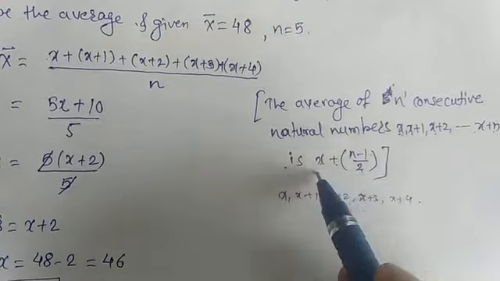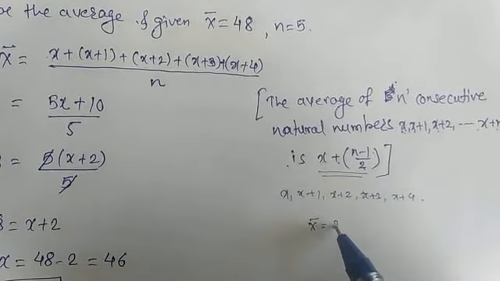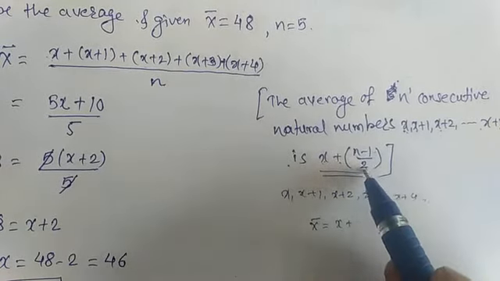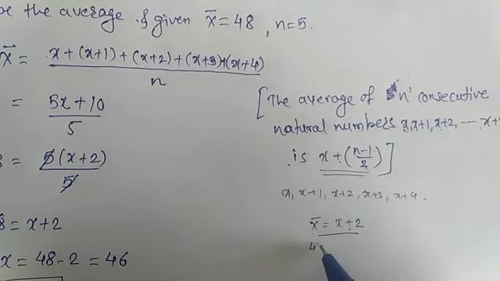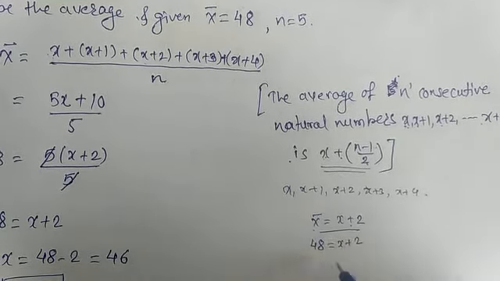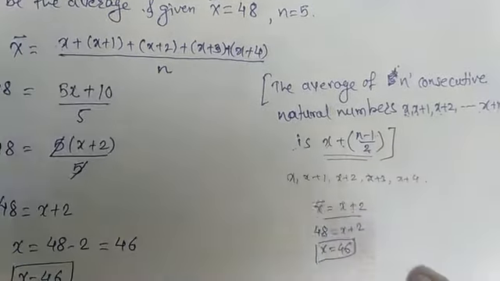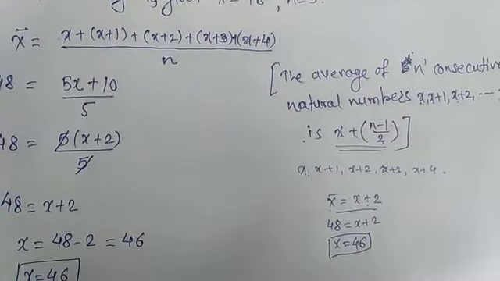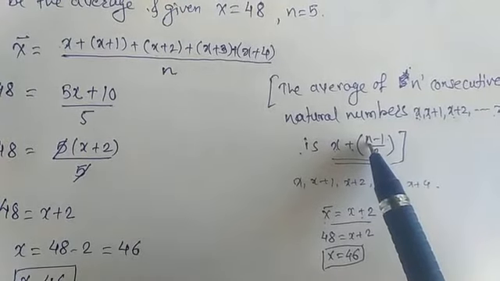So by using this formula, the average x bar can be directly written as x plus, here 5 minus 1 is 4, upon 2 is 2. So you will get x bar is equal to x plus 2, which means 48 is equal to x plus 2, which gives x is equal to 46. Okay, so you can use either method in the exam. If it is given in general, then you have to use this result only.